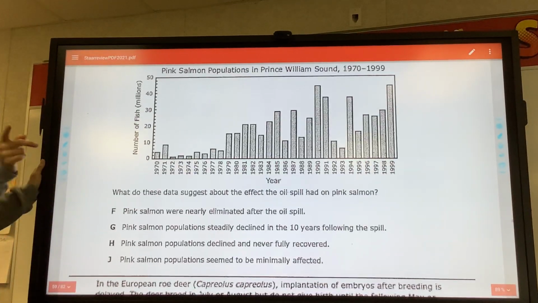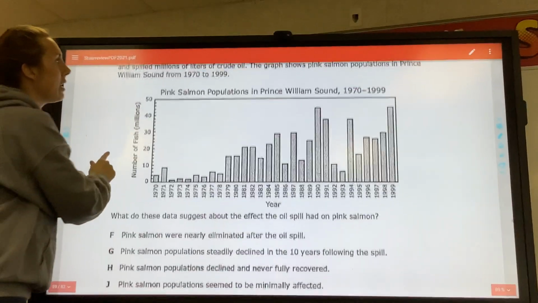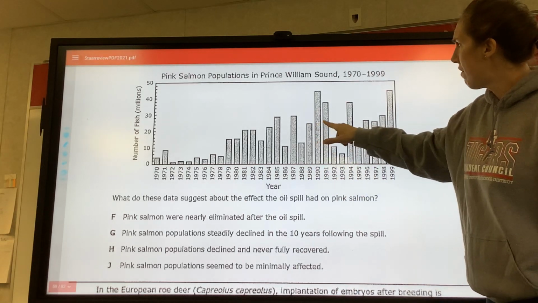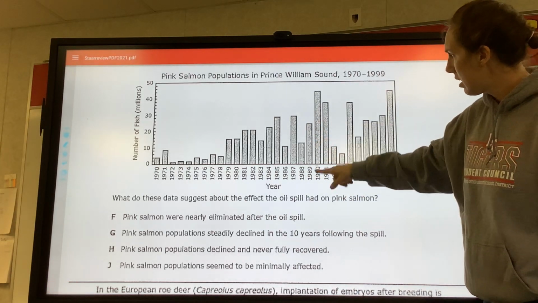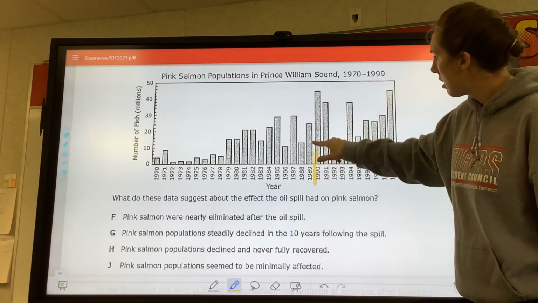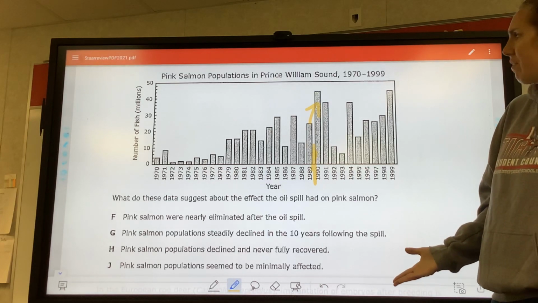Okay, looking at this, it was on your test too. It says, what do these data suggest about the effect of the oil spill? They said the oil spill occurred in 1989. Guys, looking at 89, did it affect it in any bad way? If this is the oil spill, I wouldn't say it affected negatively.